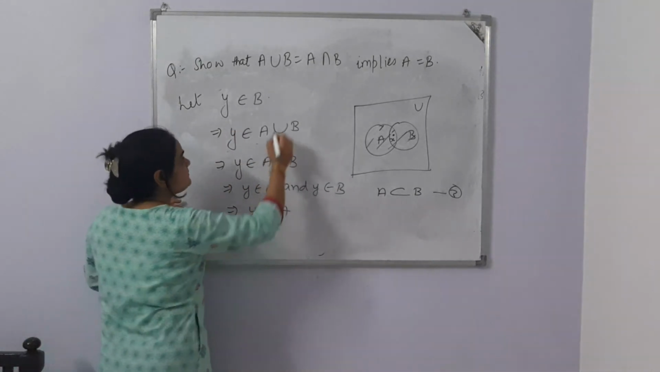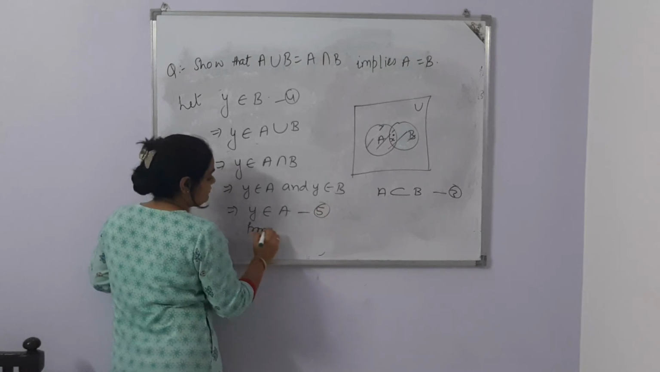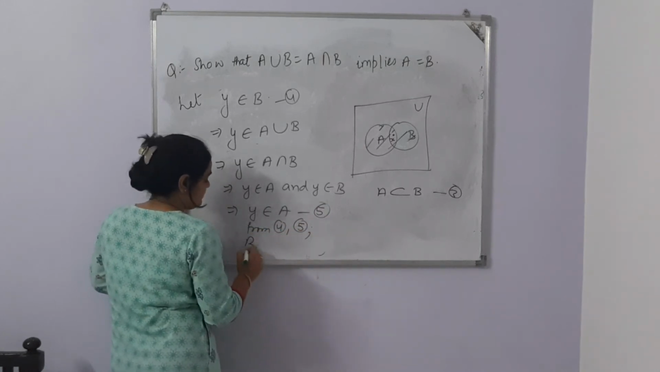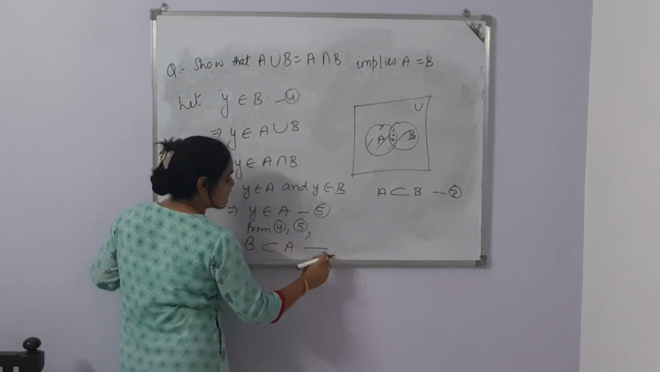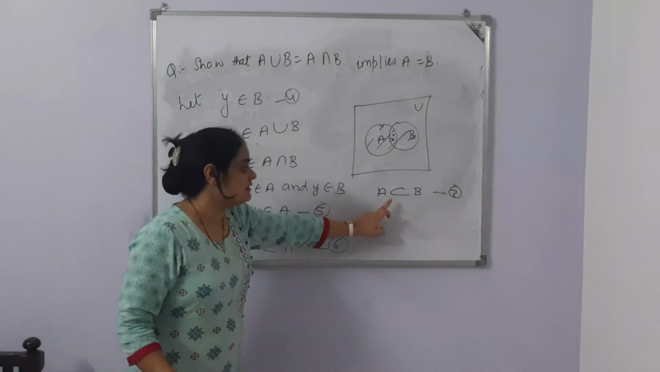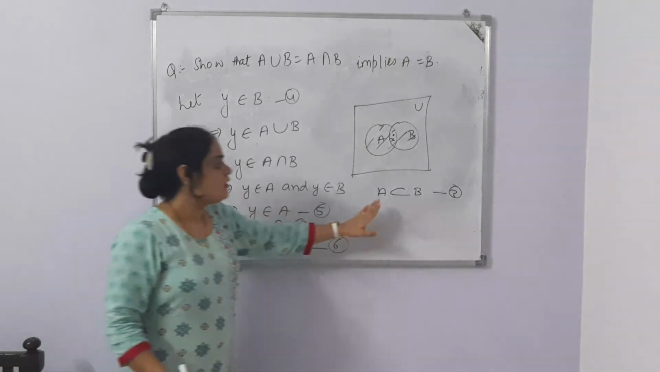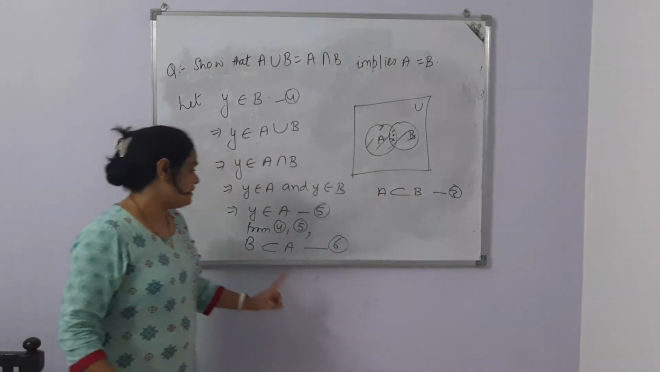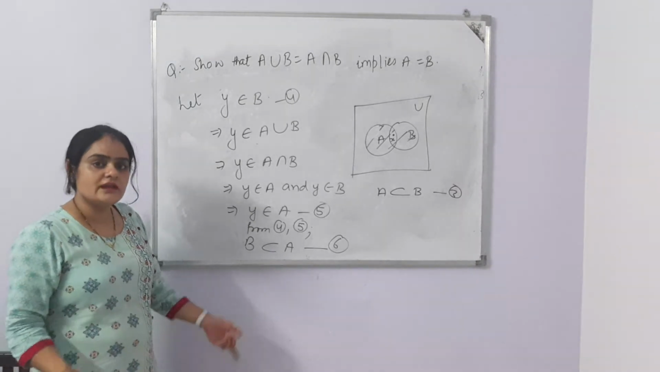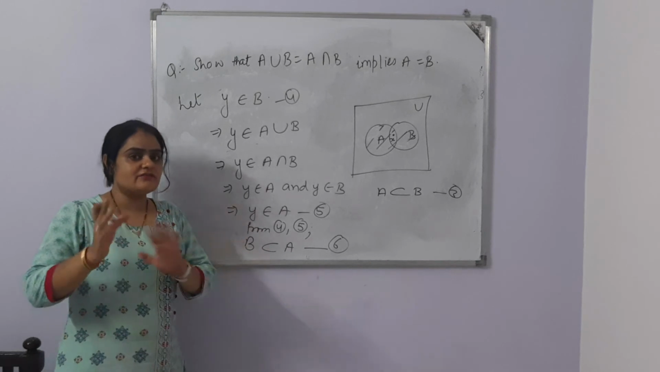So that means this is your 4, this is your 5. Then from 4 and 5, the result we get is that B is the subset of A. This is your sixth result. Now in the third result, what we found is A is a subset of B. All the elements of A are coming in B, and here all the elements of B are coming in A. This is only possible whenever A is a subset of B and B is a subset of A. That means vice versa.